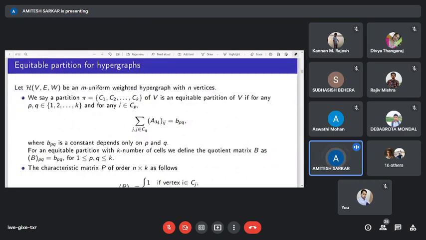Now using this matrix, one can study connectedness, diameter, chromatic number, etc. For this purpose, there are two or three papers by my supervisor. Now we consider the equitable partition for hypergraphs.